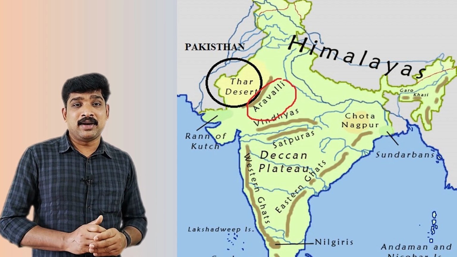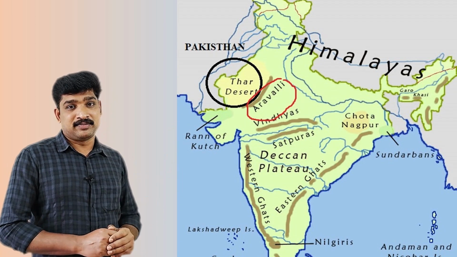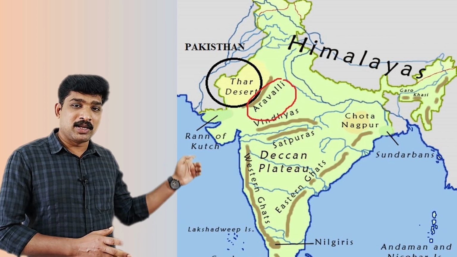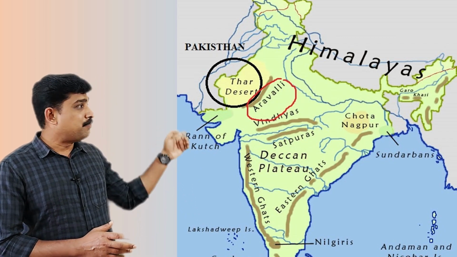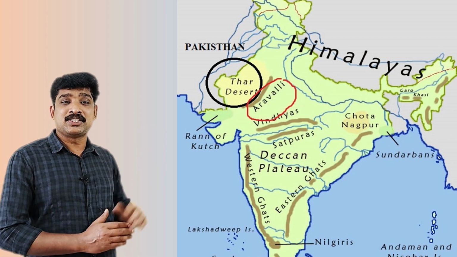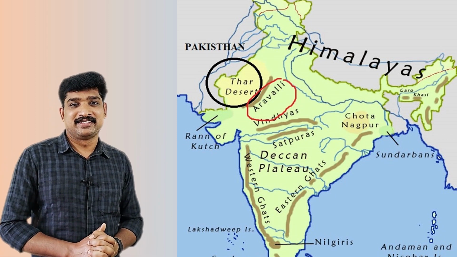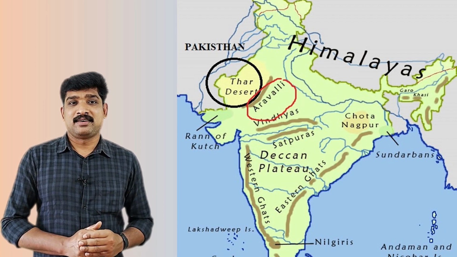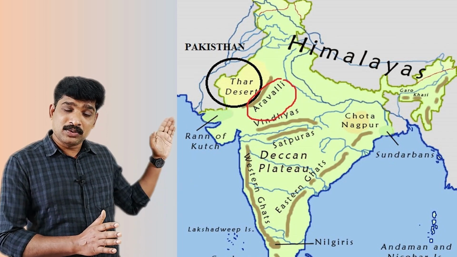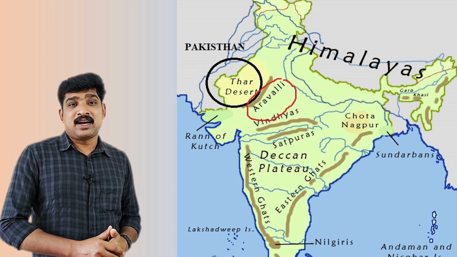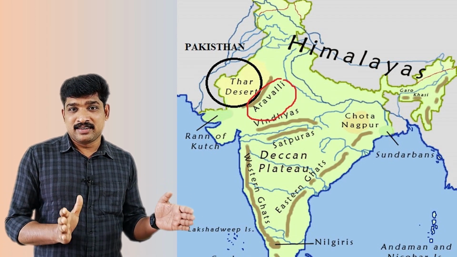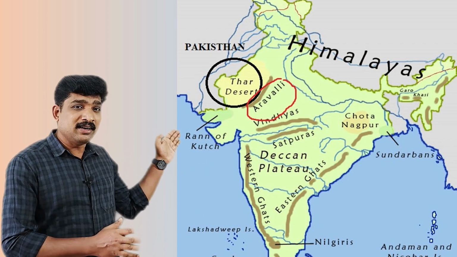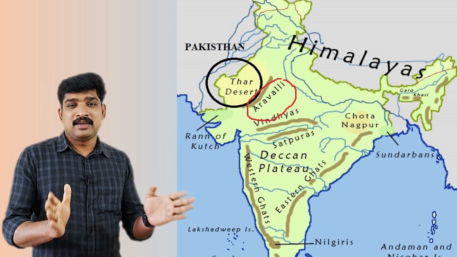The desert is surrounded by the Aravalli range on the eastern side. You remember the Aravalli range? In the northwestern part of the Deccan Plateau, there is the Aravalli range. Beyond that, it is the Thar Desert or the Great Indian Desert. As I told you, the Thar Desert mainly lies in the state of Rajasthan. The western part of it extends up to Pakistan. On the eastern side of the Thar Desert, what can we see? It is the Aravalli range, a small mountain range seen on the eastern side of the Indian desert.